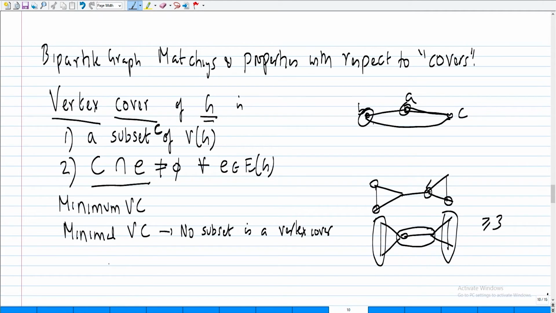Therefore, the cardinality of any minimal vertex cover is at least the size of a maximal matching.